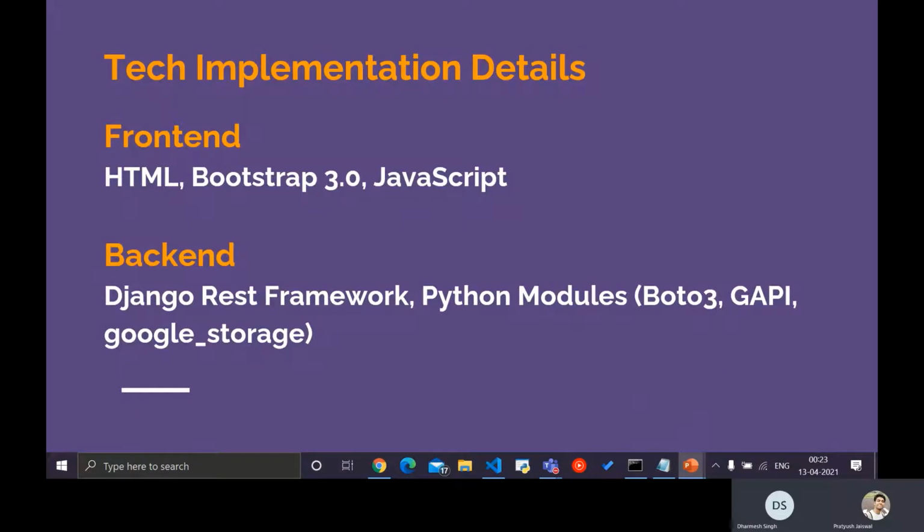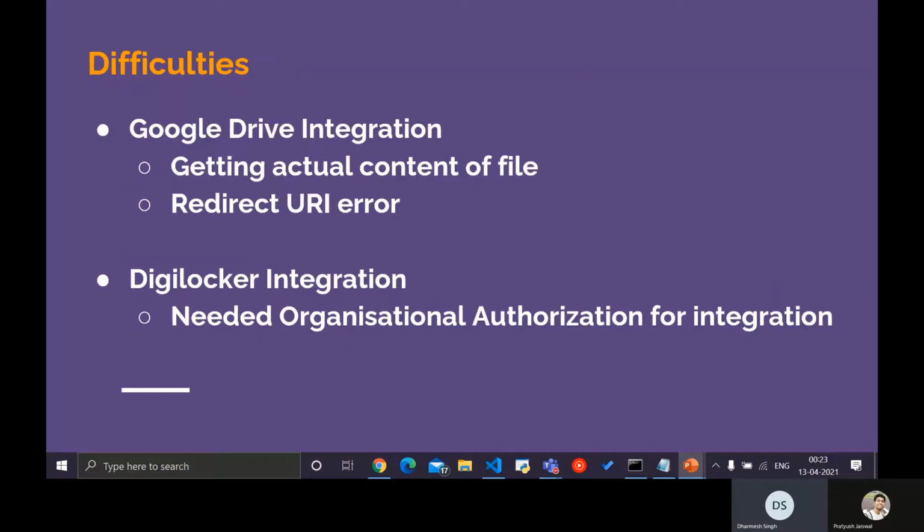So these are the tech implementation details of our project. In the front end, we have used HTML, Bootstrap version 3, and JavaScript. In the backend, we have used Django REST framework and some Python libraries like Boto3, Gapi, and Google Storage.